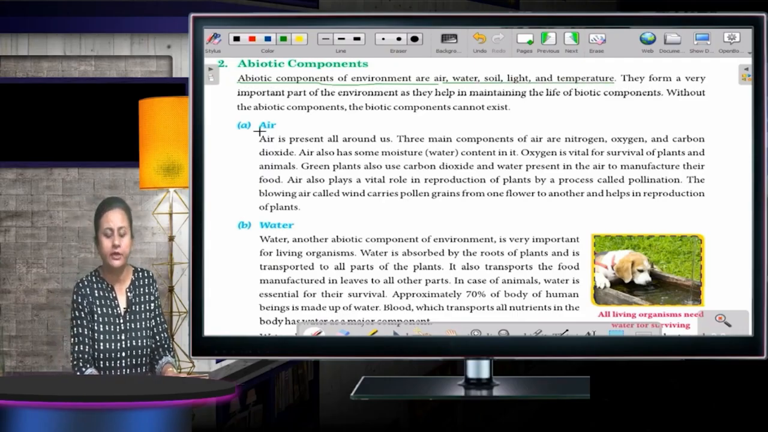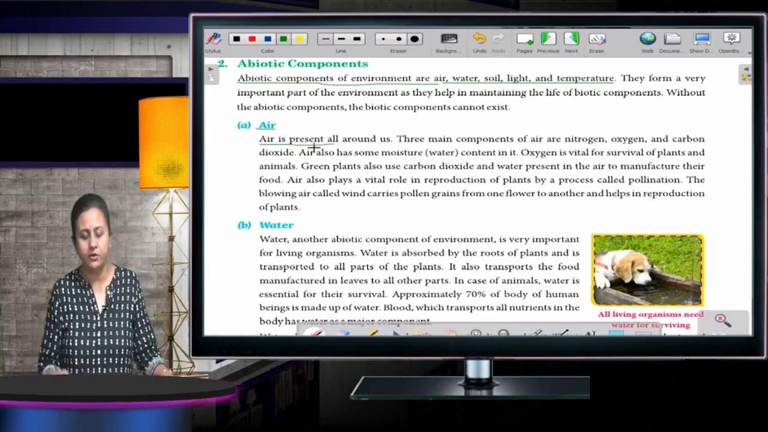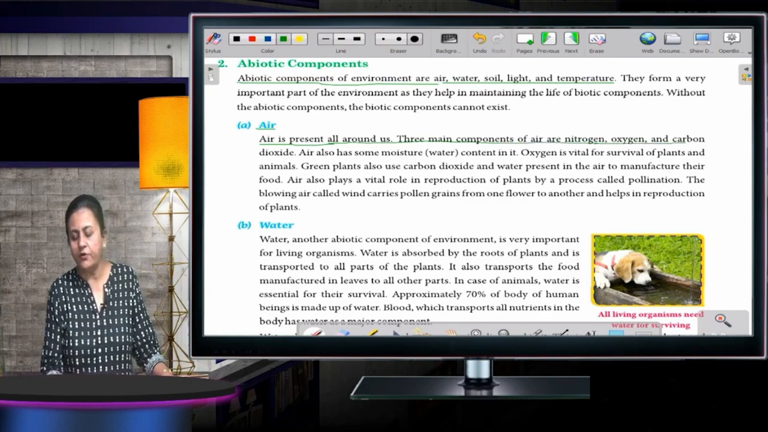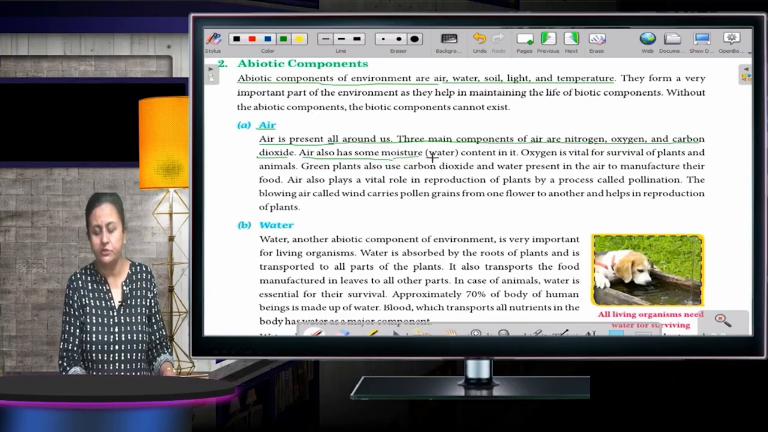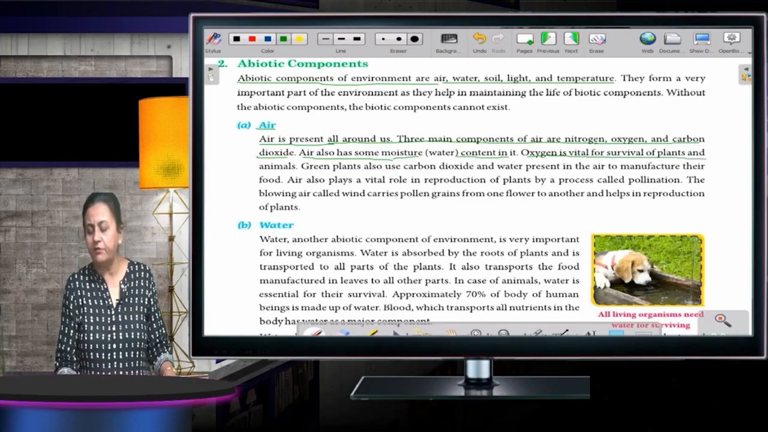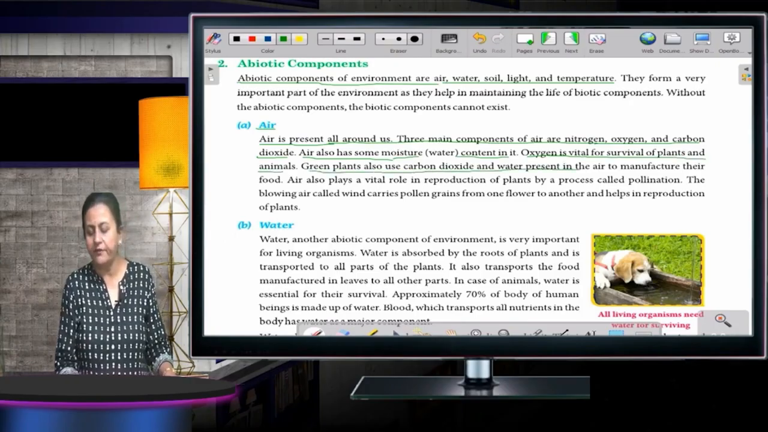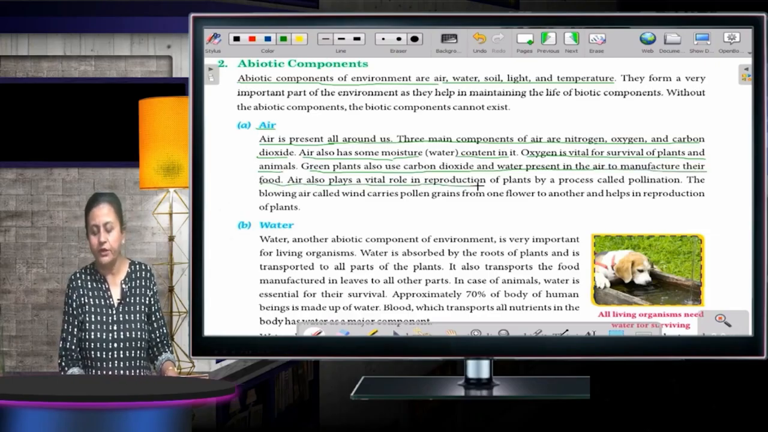First, we'll talk about air. It is present all around us. The main components of air are nitrogen, oxygen, and carbon dioxide. Air also has some moisture content in it. Oxygen is vital for survival of plants and animals. Green plants use carbon dioxide and water present in the air to manufacture their food. Air also plays a vital role in reproduction of plants by a process called pollination.